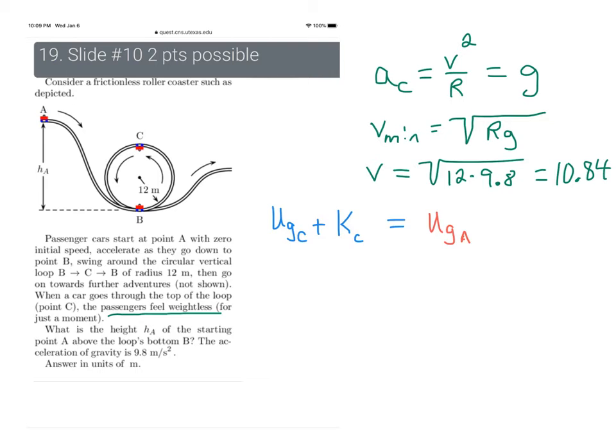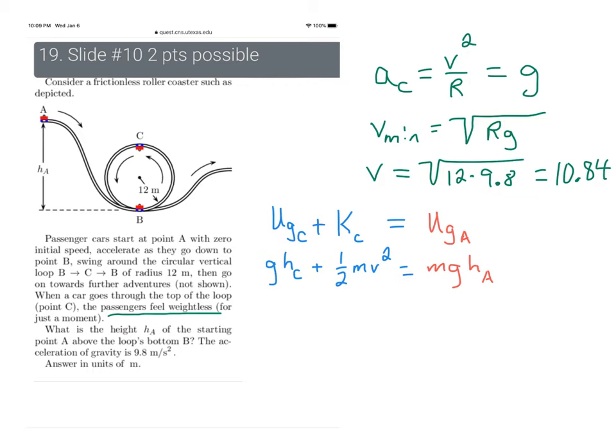Now let's look at the individual variables. Let's expand out our equations. At point C, we have mass times gravity times the height at point C plus 1/2 mass times velocity squared. And we just solved for that velocity, so that's good. That is equal to mass times gravity times the height at point A. And that is our overall goal. What is the height at point A? That's what we're trying to find.